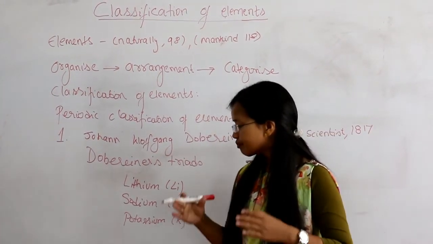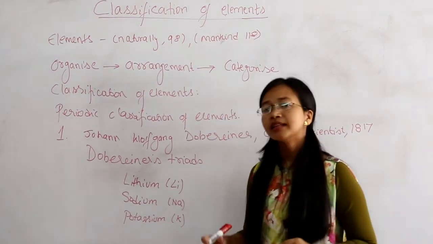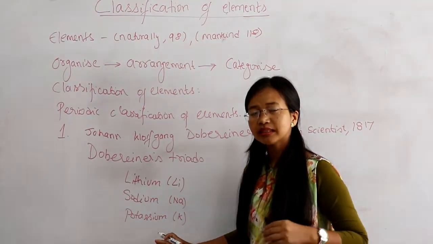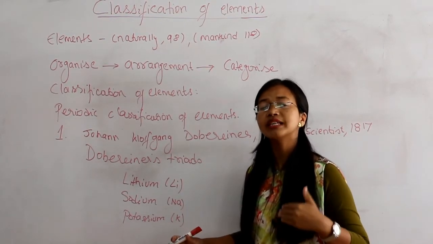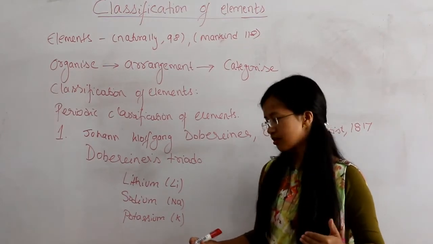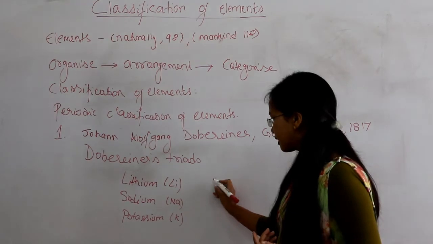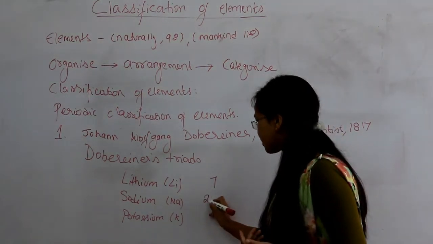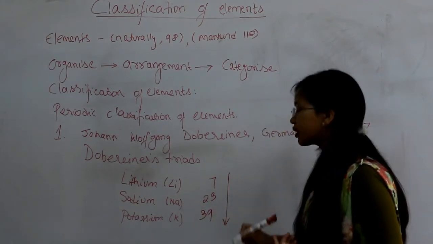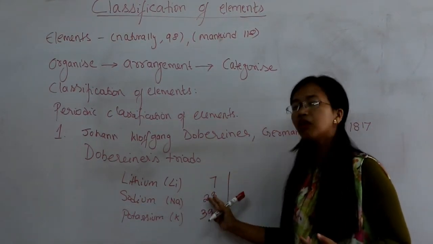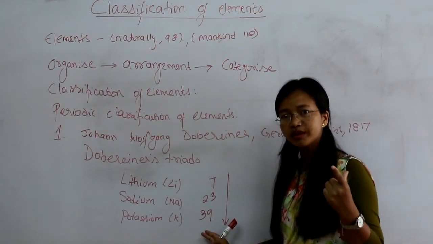Now, the special thing about Dobereiner's triad is that he stated that the elements in the triad can be arranged in the order of their increasing atomic masses. The atomic mass of lithium is 7, sodium is 23 and potassium is 39. In this way, he arranged the elements in the order of their increasing atomic mass. That is the first special thing about Dobereiner's triads.